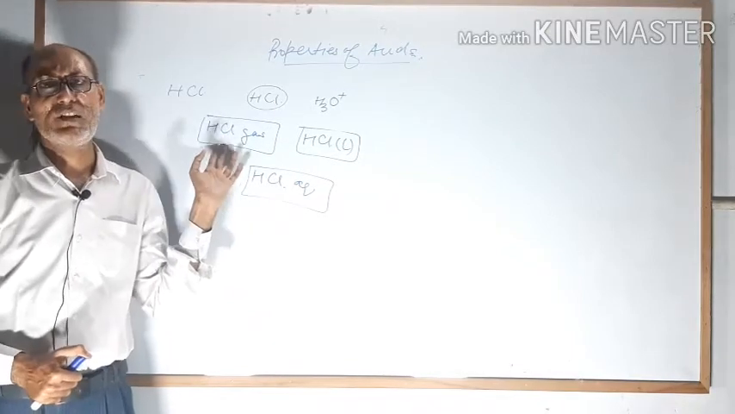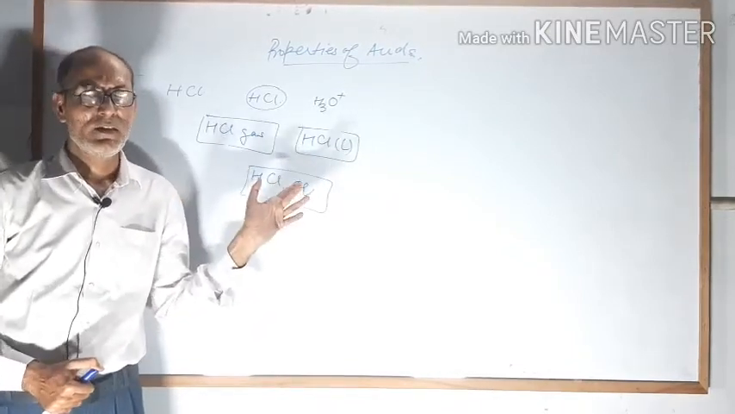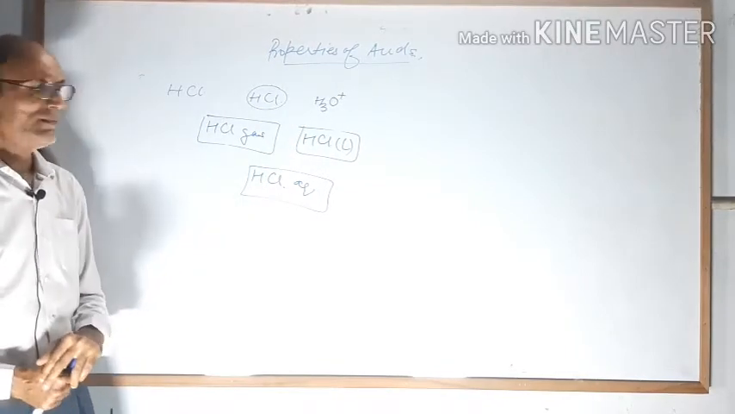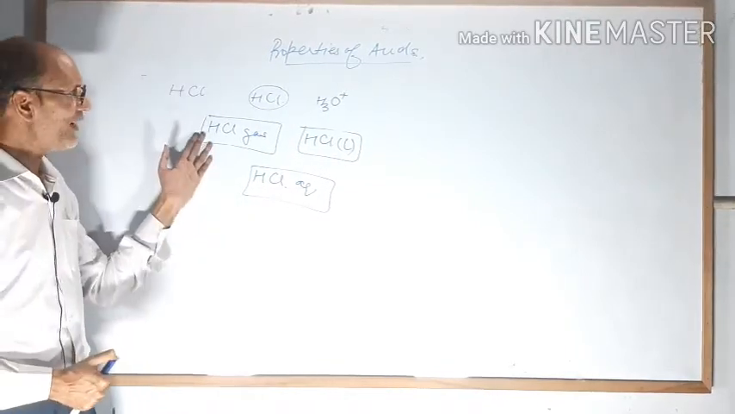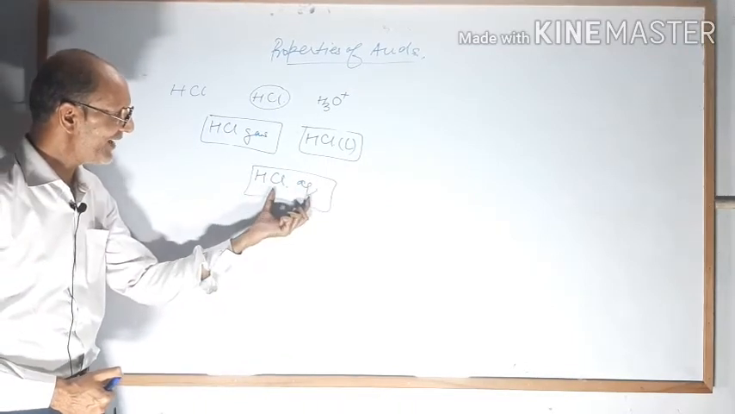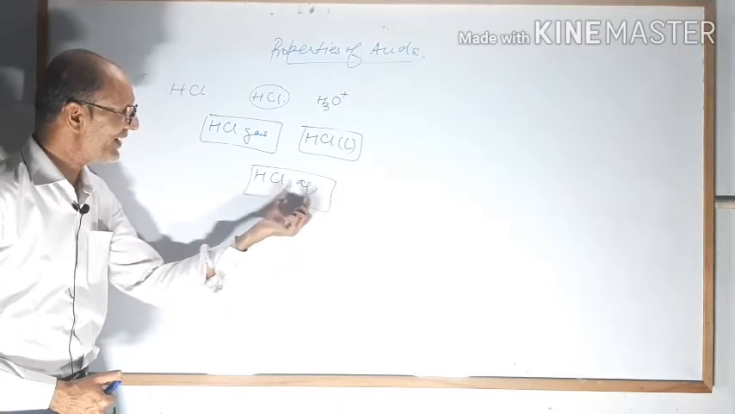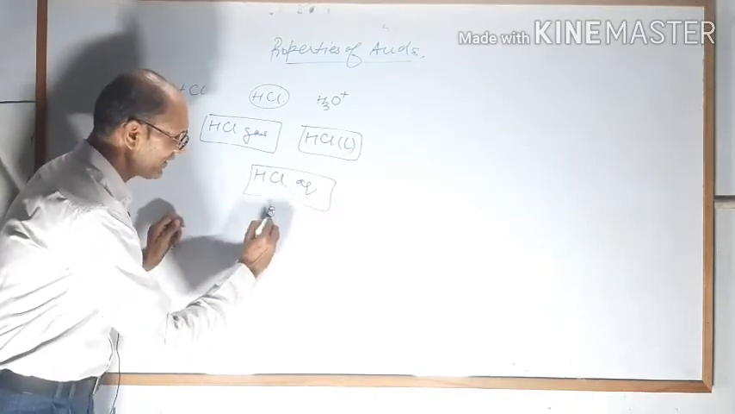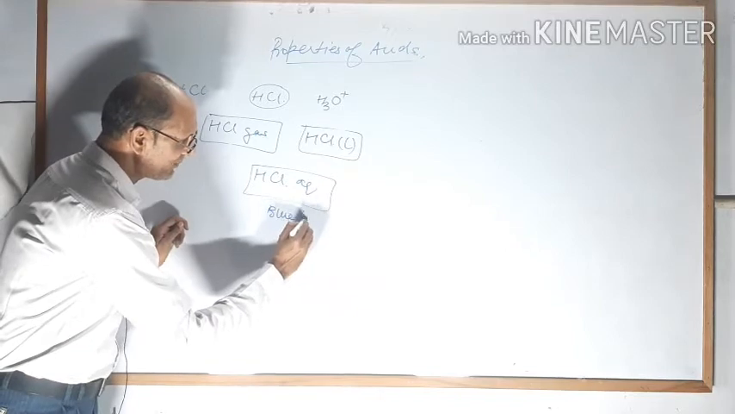What is compulsory to turn blue litmus red? It is compulsory to form hydronium ion. When you dissolve it in water, that means this is written aqueous. Aqueous means HCl and water. So it will turn blue litmus red.